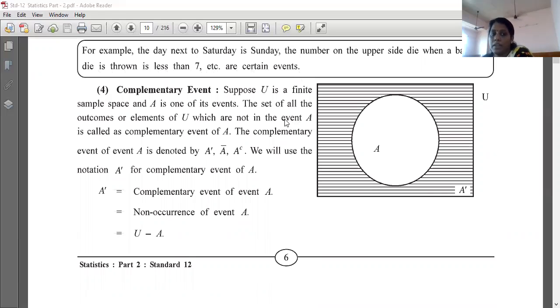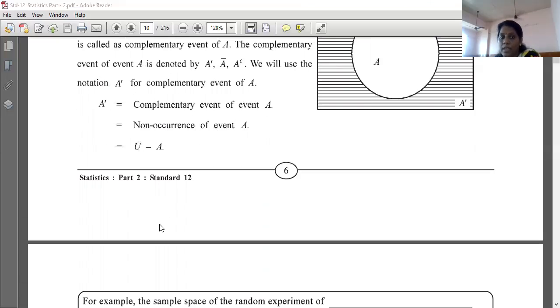Next, a complementary event. Suppose U is a finite sample space and A is one of its events. The set of all the outcomes or elements of U which are not in the event A is the complementary event of A. The complementary event of A is denoted by A dash, right? ये A dash, A bar या A raised to C कुछ भी लिख सकते हैं. We will use the notation A dash. A dash ही हम हमेशा use करते हैं complementary के लिए. So A dash is the complementary event of A, the non-occurrence of event A, that is U minus A, right? जो U में है पर A में नहीं होता, उन elements को हम बोलते हैं complementary event.